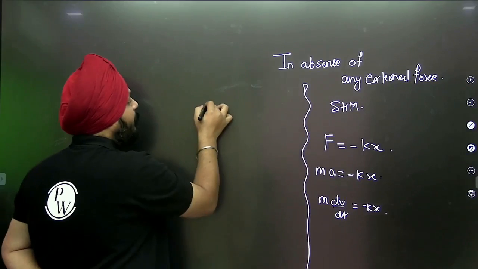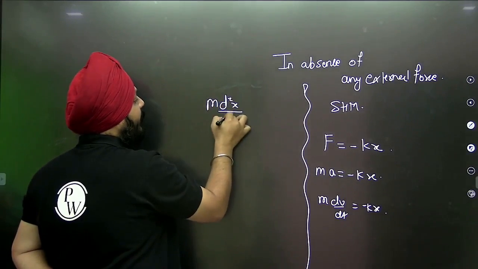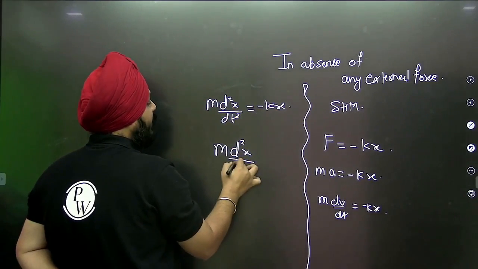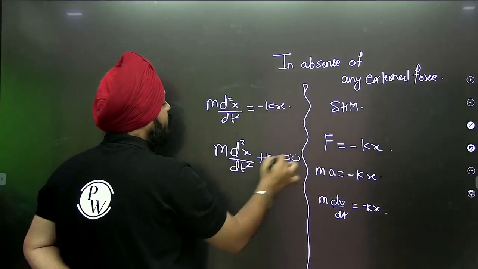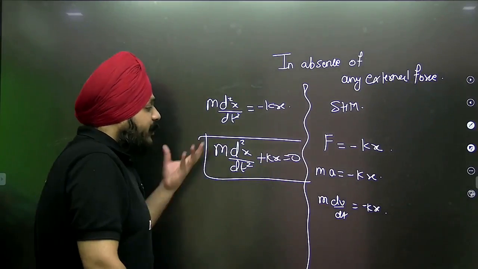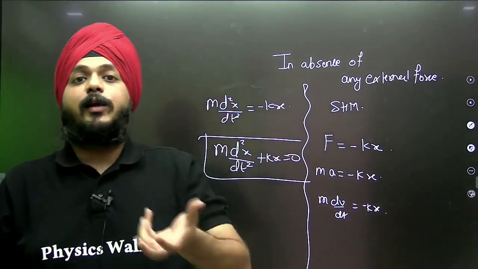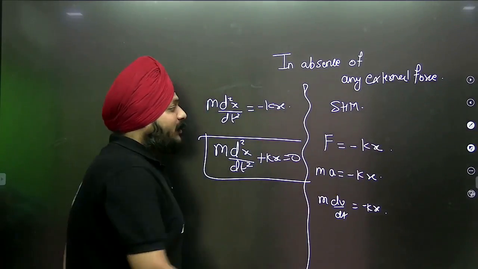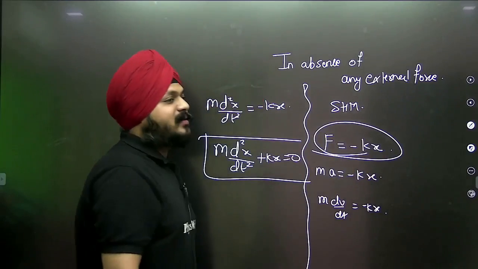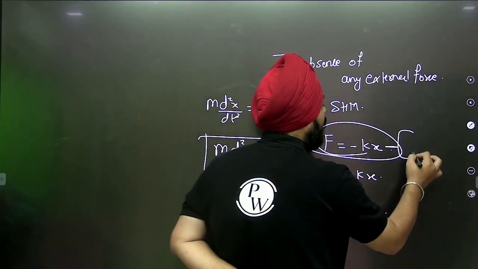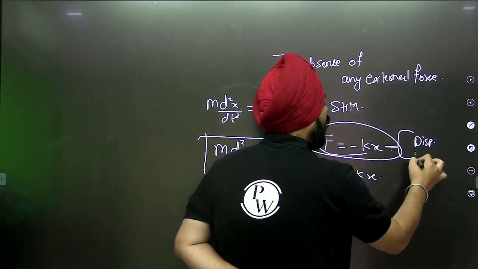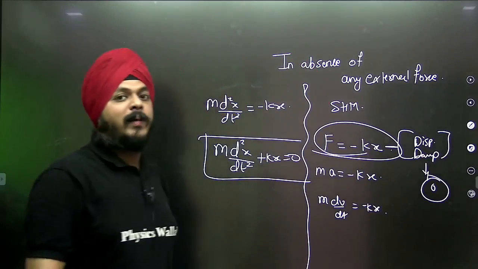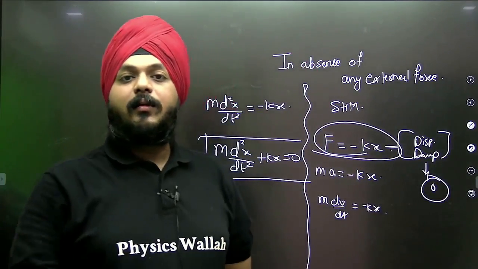Now replacing with M d square x by dt square, that is equal to minus kx. So M d square x by dt square plus kx is equal to 0. This is the differential equation of the SHM that states there is no presence of any damping forces. If there is no damping force, then F is equivalent to minus kx. Here actually it should be any dissipative or damping force. If this is 0, then F is equivalent to minus kx, and we are considering pure SHM.